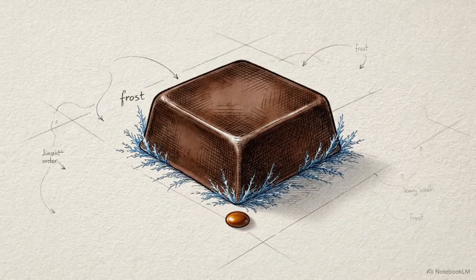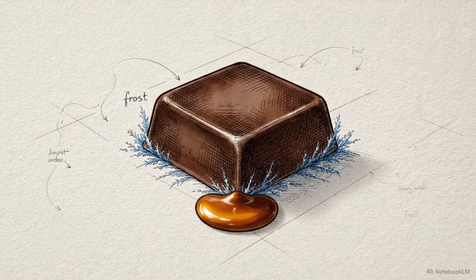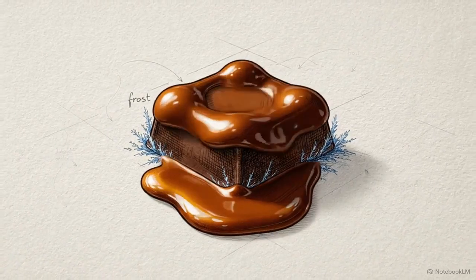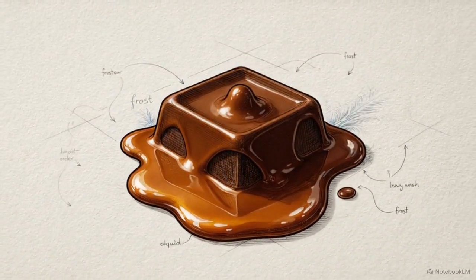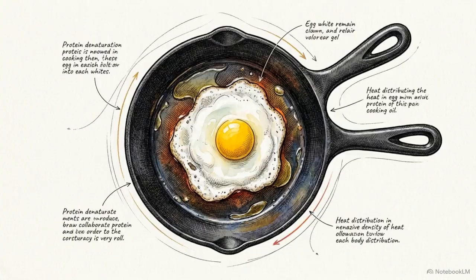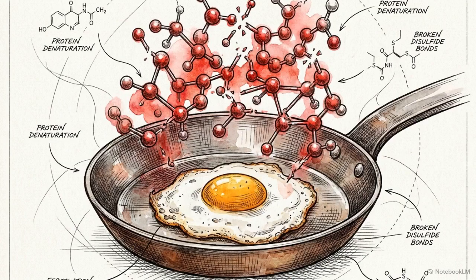When you melt chocolate, it turns to liquid, but it can be cooled back into its original solid form. This is a physical, reversible change. However, when you fry an egg, the heat permanently alters the proteins. Because the internal bonds have changed, you can never turn a fried egg back into a raw one.